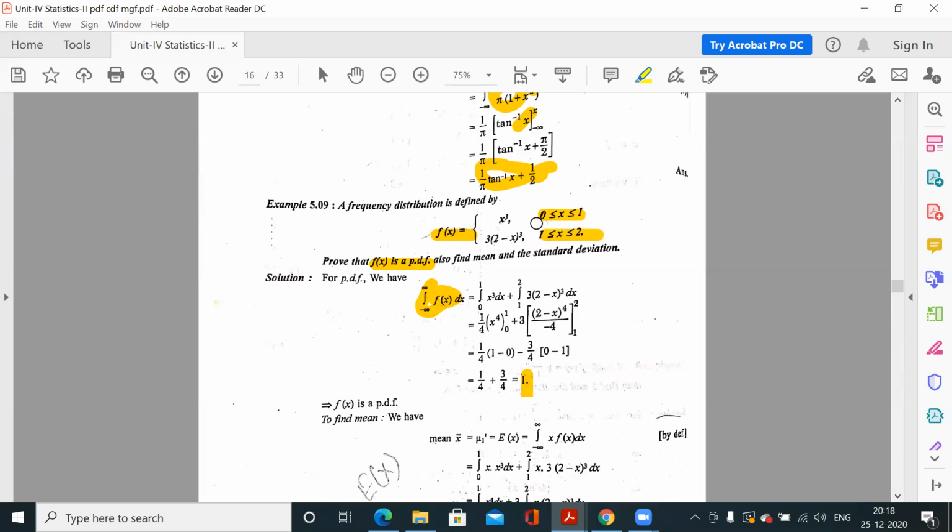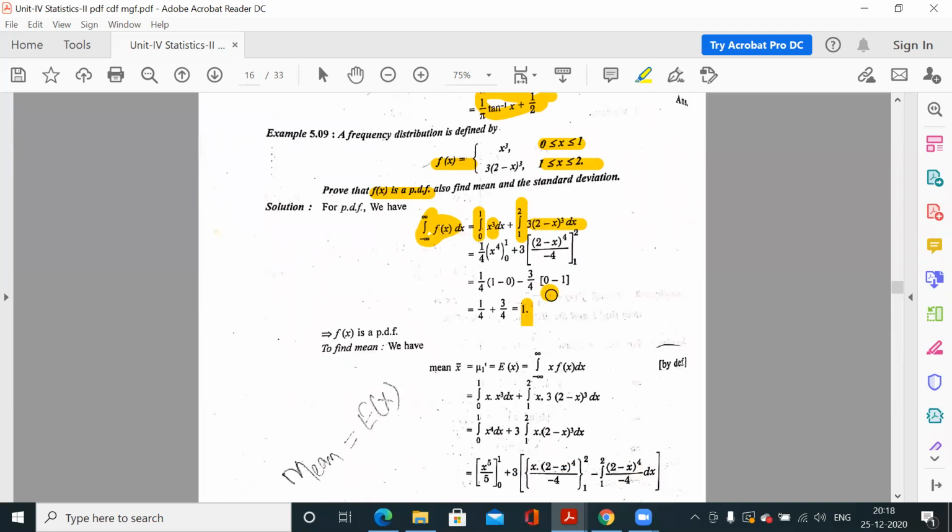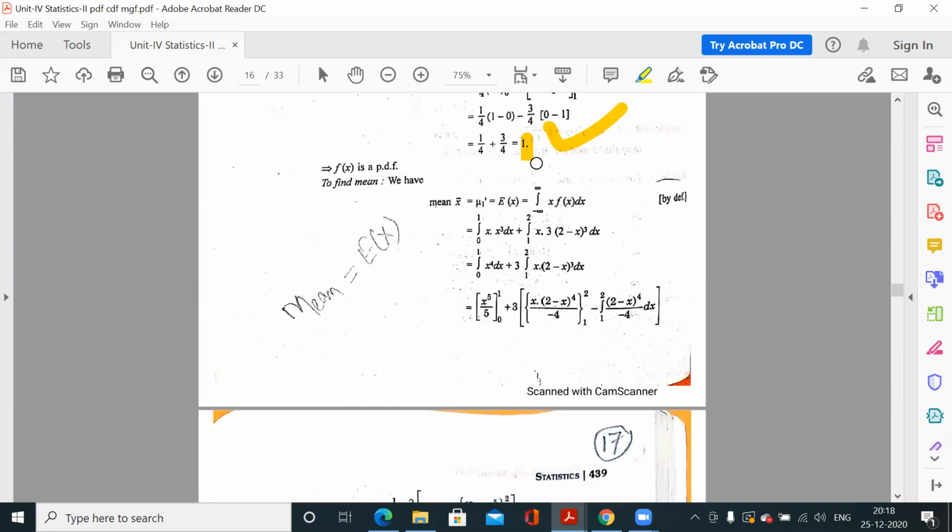So the total range where function is defined is 0 to 2. So from minus infinite to infinite, you will write 0 to 1 and 1 to 2, because there are two parts. Function is x cube, function is this, integrate this, apply limit. So because we are getting 1, fx is PDF.